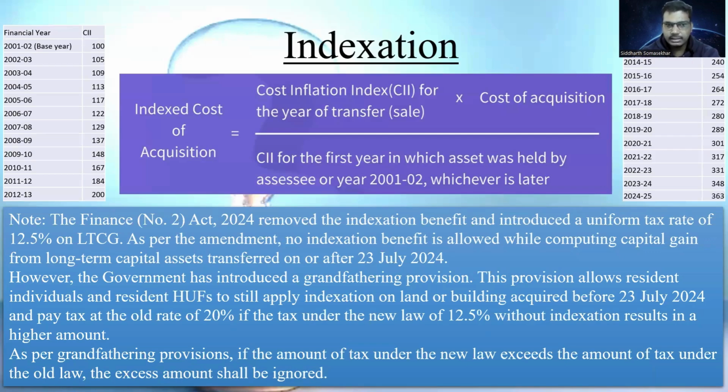This provision allows resident individuals and resident HUFs to still apply indexation on land or building acquired before 20th July 2024 and pay tax at the old rate of 20% if the tax under the new law of 12.5% without indexation results in a higher amount. As per the grandfathering provisions, if the amount of tax under the new law exceeds the amount of tax under the old law, the excess amount shall be ignored.